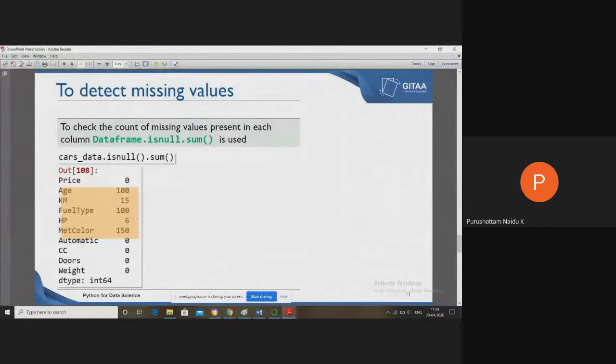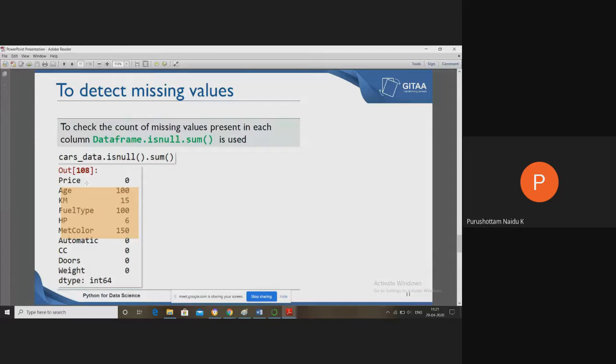If given as cars underscore data dot isnull dot sum, it displays the sum of the null values of all the columns. That means price has no missing values, age has 100 missing values, KM has 15, fuel type 100, HP 6, and met color 150 missing values.